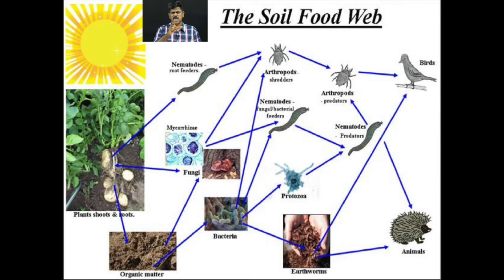One possible chain: nematode, arthropods, and again another arthropod and birds. Again you can see from the soil, and soil fungi is taken up by the animal, and that animal is taken up by the birds.